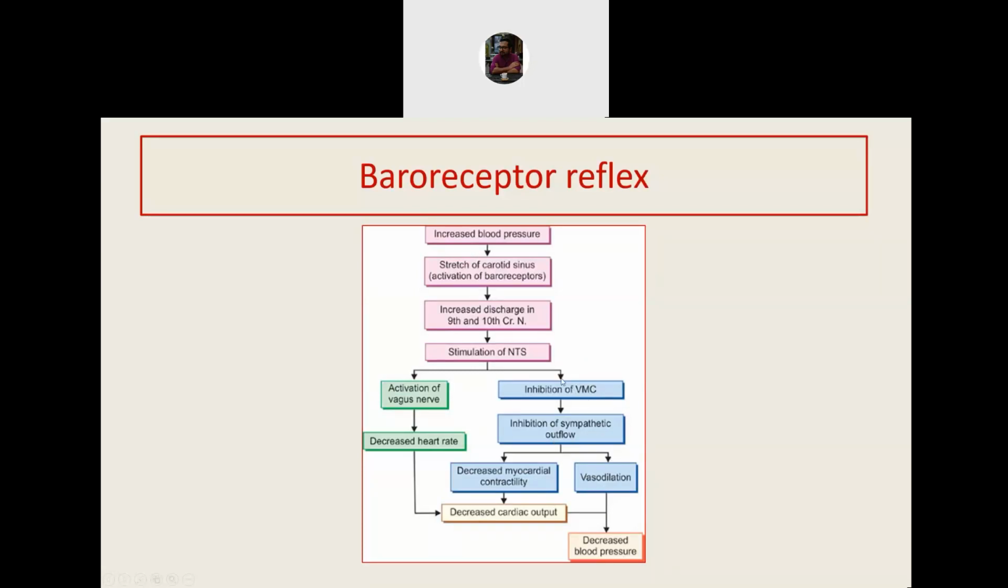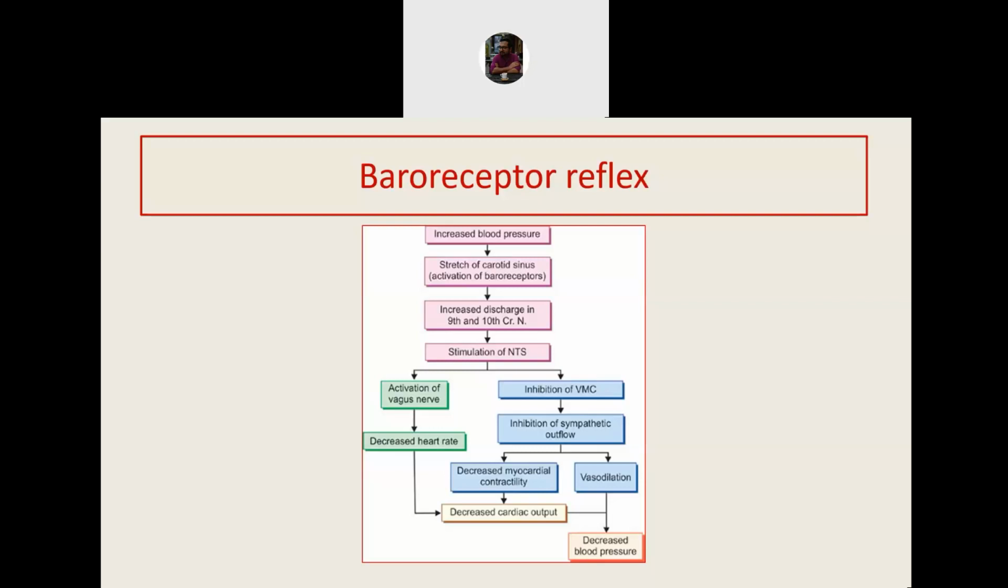One pathway that has not been shown in the previous diagram is it also causes stimulation of the vagus nerve, which is parasympathetic, so the heart rate also decreases. So this is how the baroreceptor reflex operates. As it operates in seconds, it's a very important mediator of short-term control of blood pressure.